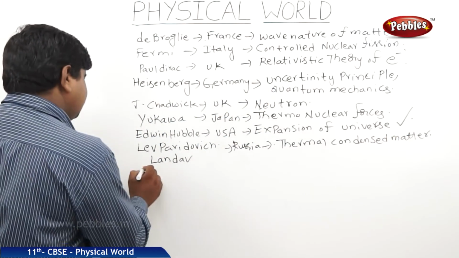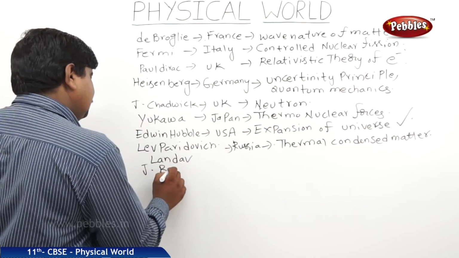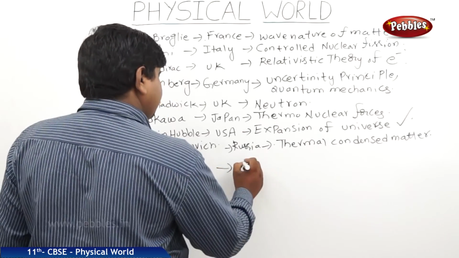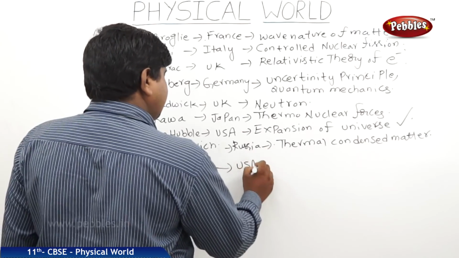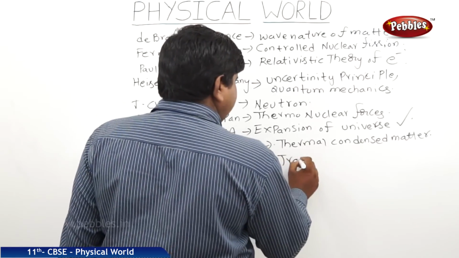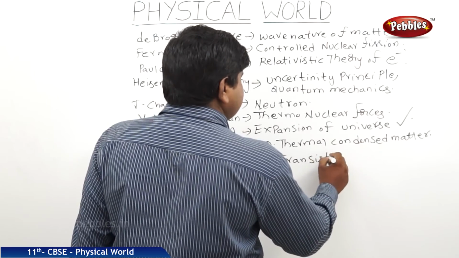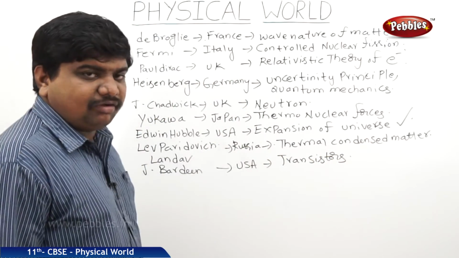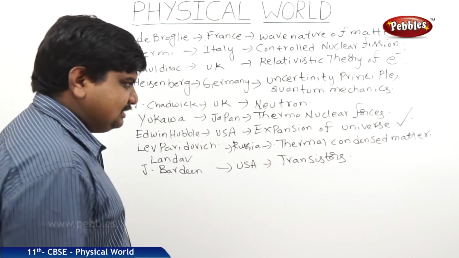The next great scientist was J. Bardeen. He is from USA, who has discovered the transistors. With the help of this transistor, we are making the simple circuits also. So it has also really changed the face of the electronics and electrical equipments.